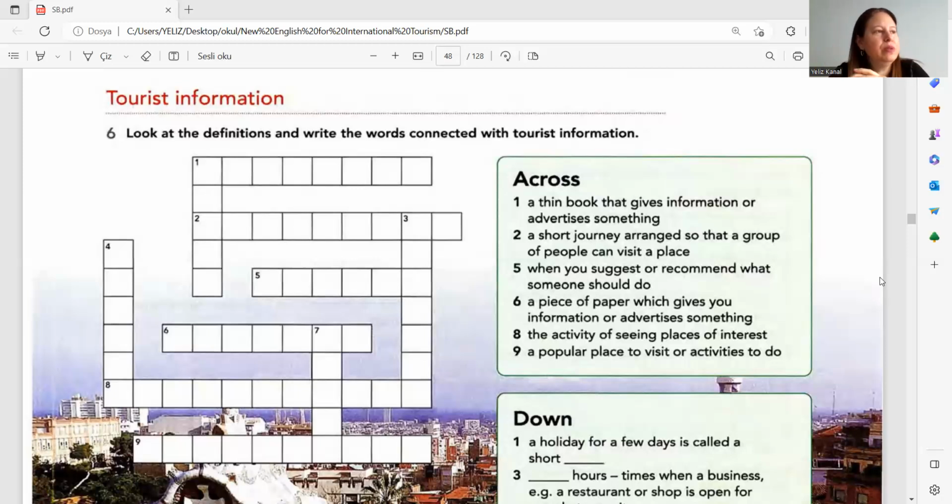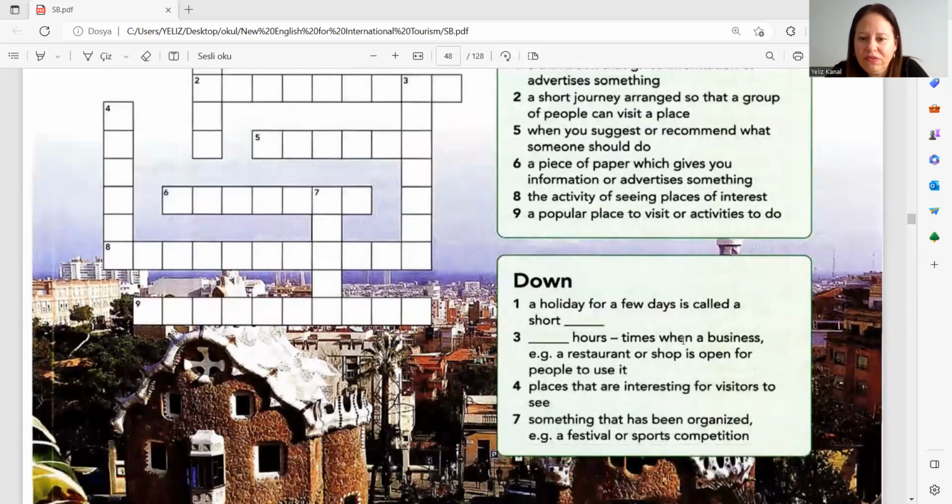You want to visit a popular place when you go somewhere, or an activity to do. You want to join an activity to do. Okay, what is that? It is called an attraction. Okay, and downwards. We have in total 4 words here. The first one, a holiday for a few days, like a weekend, right? What is it called? A short break. Okay, a holiday for a few days is called a short break.